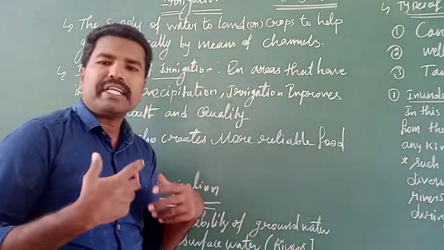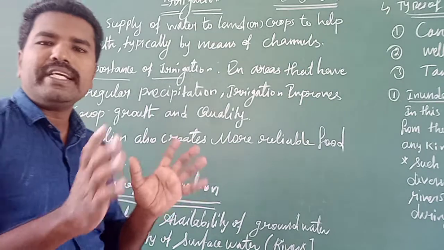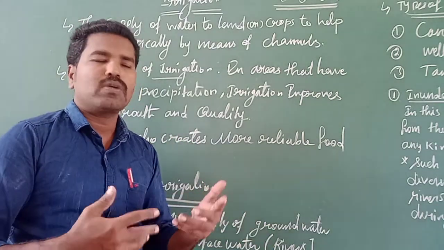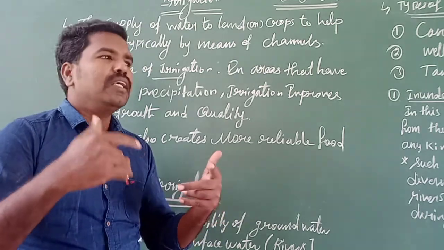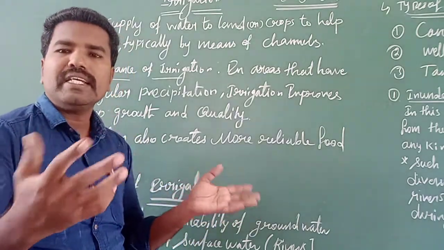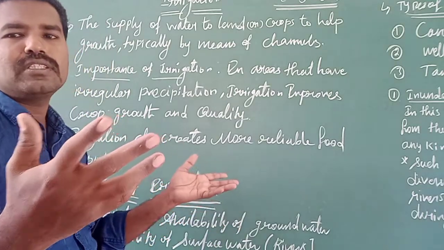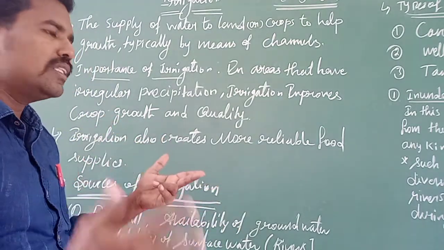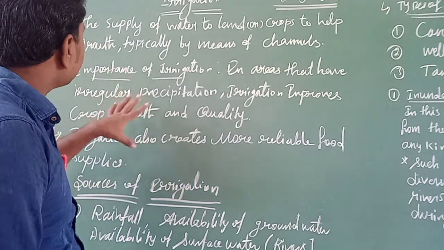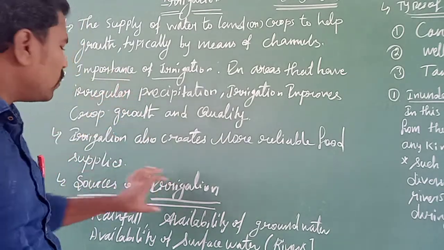We can get the food only when we irrigate. If we do not irrigate water to the plant, the crop will dry up and be destroyed without water.